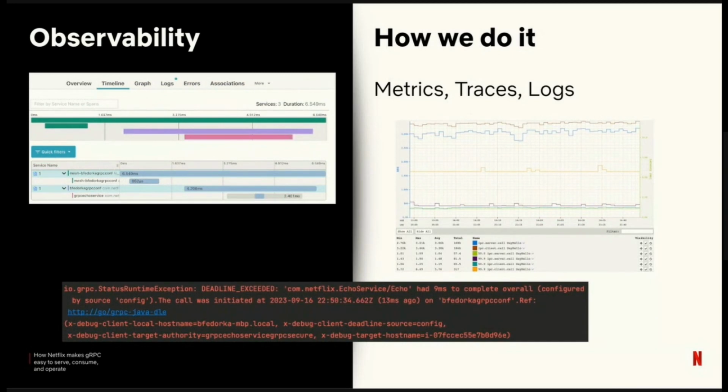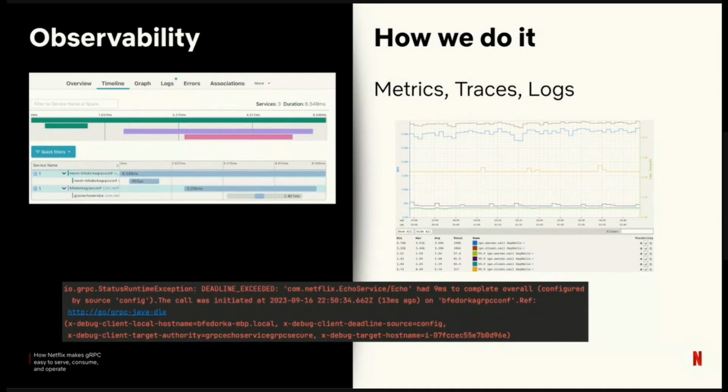Tracing is all OSS. It was previously internal. We've since migrated to OpenZipkin and Brave. Tracing is expensive, so we sample at the edge, but we do get these nice distributed tracing graphs. If you want to learn more about tracing, there's the talk or the tech blog post, Edgar: Solving Mysteries Faster with Observability. Again, I'll share a link with that at the end of the presentation.